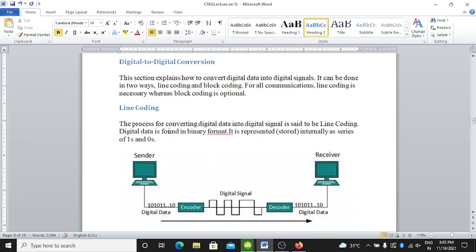In line coding, the process of converting digital data into a digital signal is said to be line coding. Digital data is found in binary format. It is represented initially as a series of 1s and 0s. See, here is the diagram.